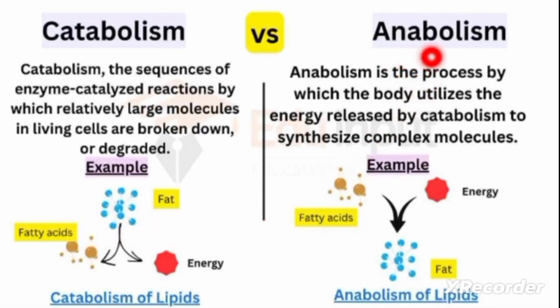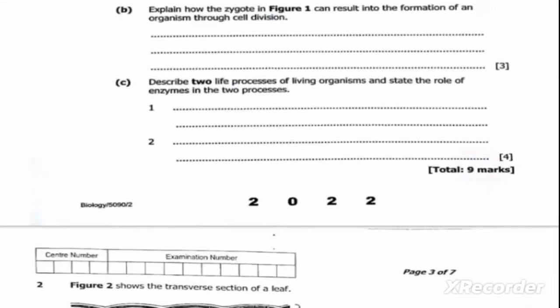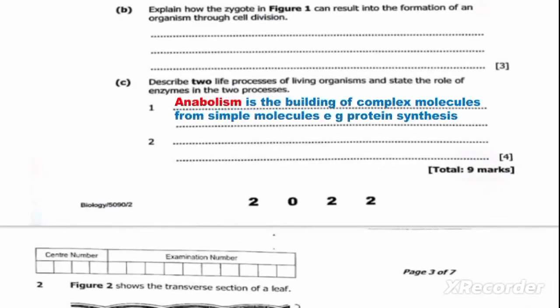Let us also look at anabolism. Anabolism is the process by which the body utilizes the energy released by catabolism to synthesize complex molecules. Simple molecules are combined to form complex molecules through the process of anabolism. So we are going to say anabolism is the building of complex molecules from simple molecules, for example protein synthesis.